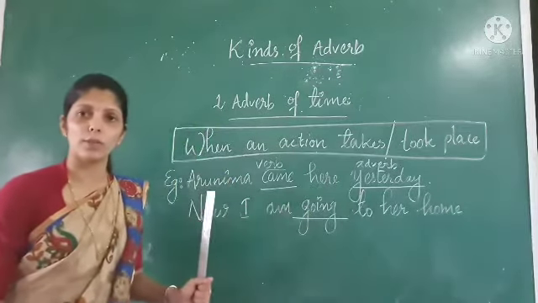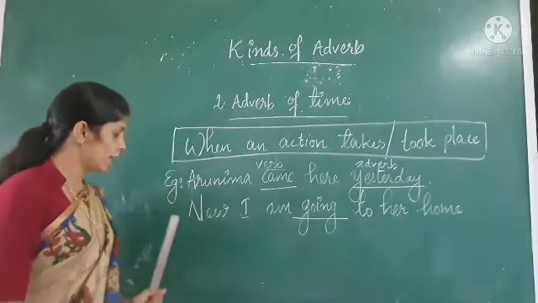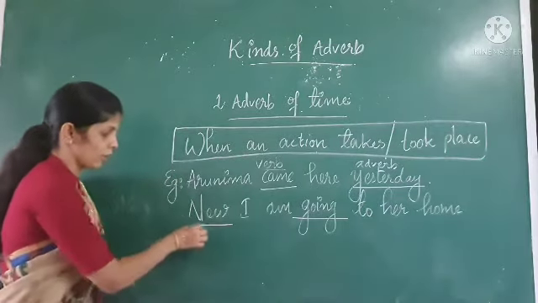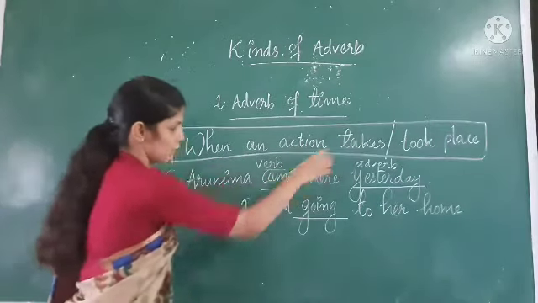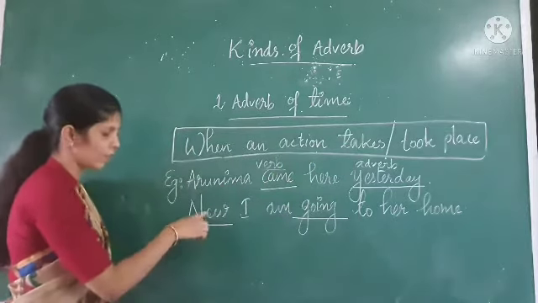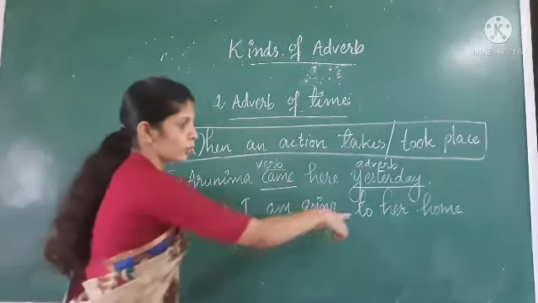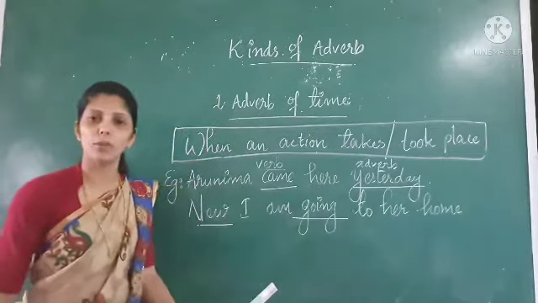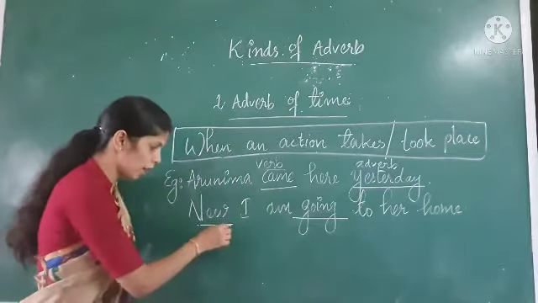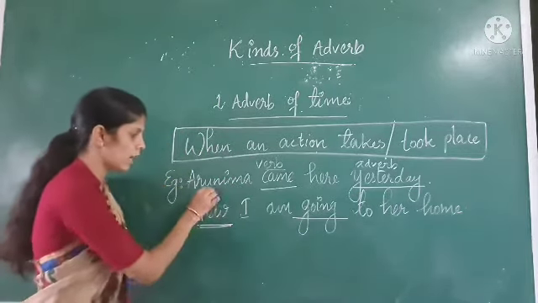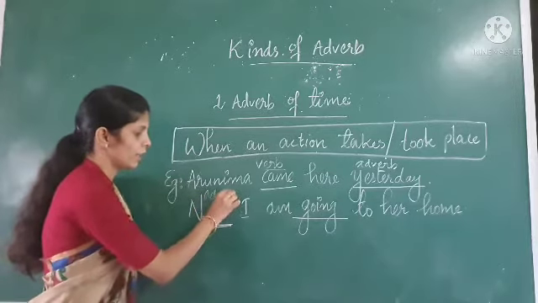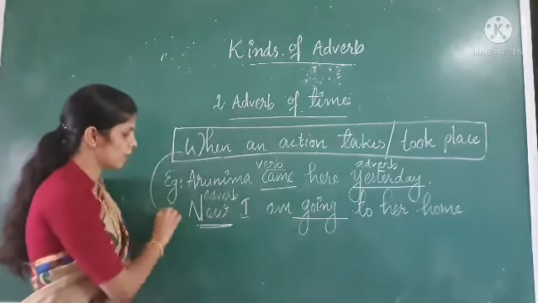When is she going, or when am I going to her home? Now. So this is the adverb giving the answer to this question.